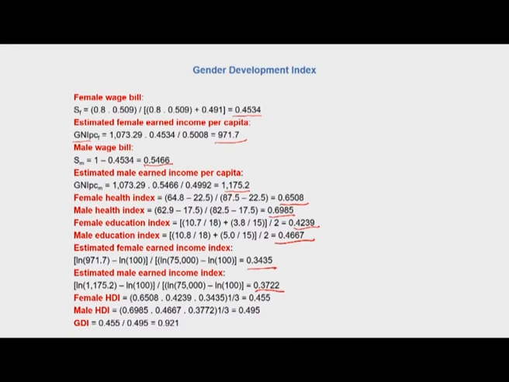So based upon all of this arithmetic that we have just done, the female HDI is calculated, which is the geometric mean of all of these dimension indices, the male HDI, and the GDI given by the female HDI upon male HDI, which is 0.921, and the gender development index for Malawi shows up to be much higher than what the human development index itself came up to be in 2016.